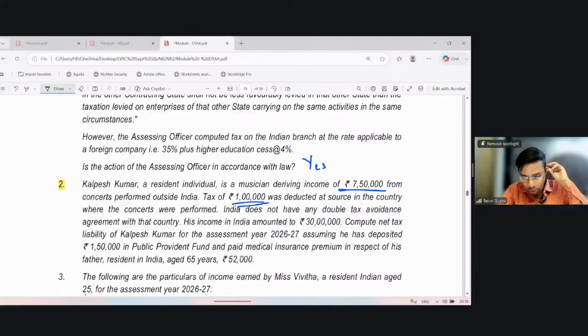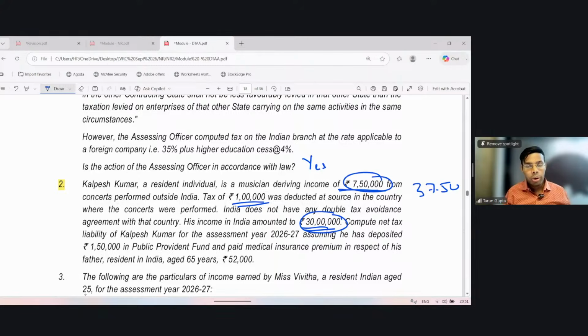His income in India amounted to 30 lakh. So his Indian income is 30 lakh and foreign income is 750,000. Compute the net tax liability of Kalpesh for the assessment year 2026-27, assuming he has deposited 1,50,000 in PPF and paid a medical insurance premium in respect of his father, resident in India, aged 65, of 52,000. So what is the income? The income is 30 lakh plus 7,50,000, that is 37,50,000.